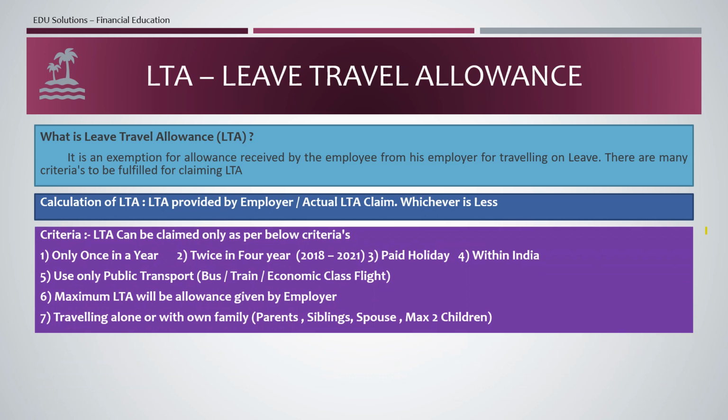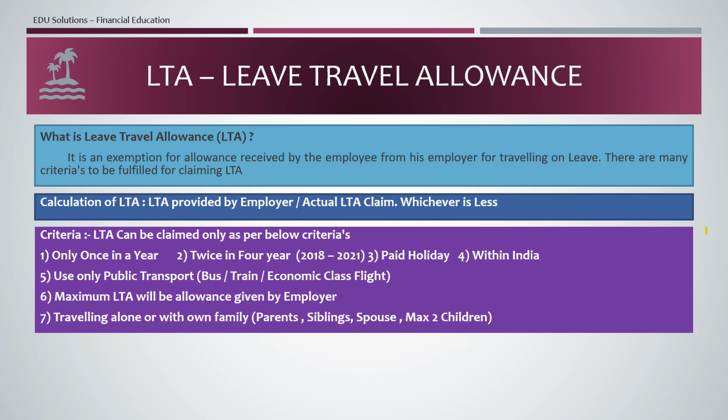So let's see the conditions. There are some conditions that should be fulfilled to get the LTA claim. The first condition is you will get LTA only once in a year and twice in 4 years. The second condition is twice in 4 years. That means in 4 years you can take only 2 LTAs. So if you go for a vacation in the first year and the second year, you get the LTA, and in the third and fourth year you will not get your LTA benefit.